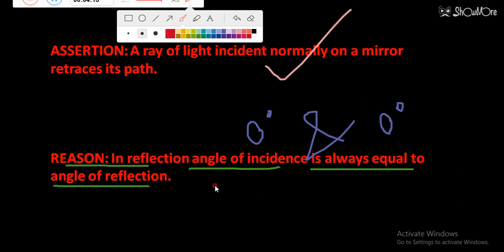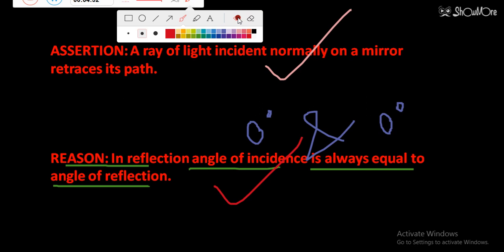So both assertion and reason are correct, and the reason is the correct explanation of the assertion, because in this question the reason is giving the correct explanation.